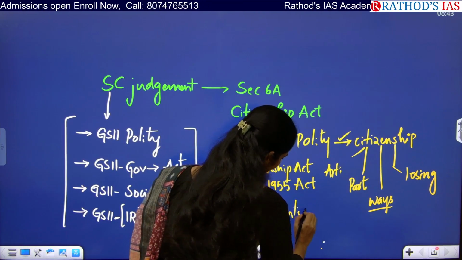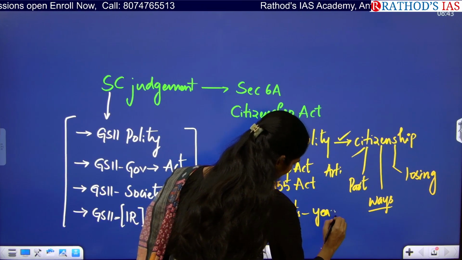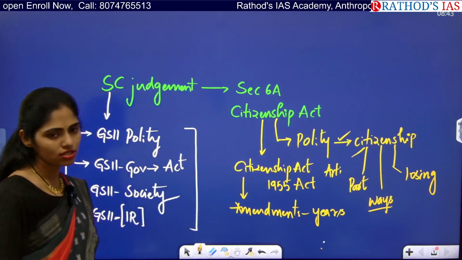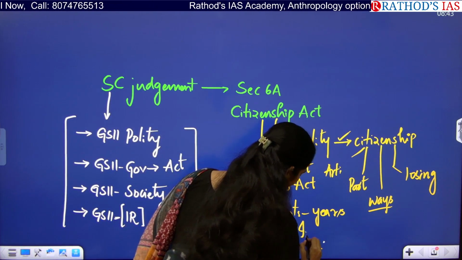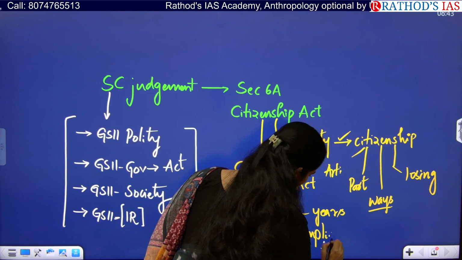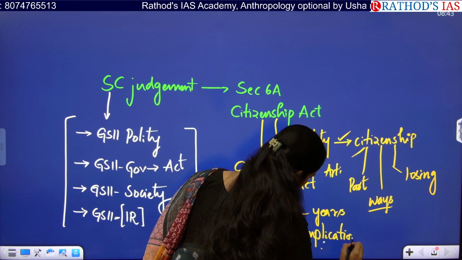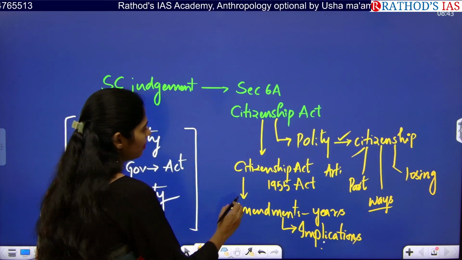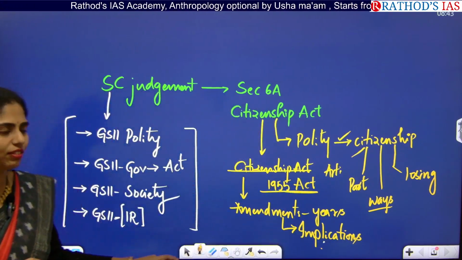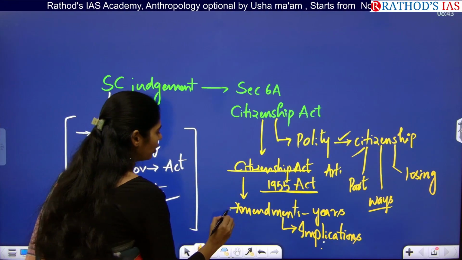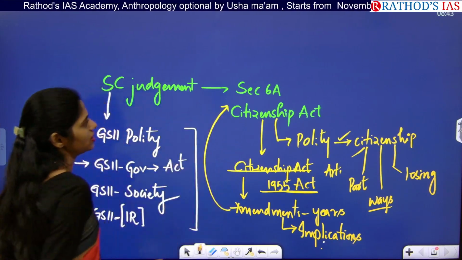You have to see the years of amendment, when we came up with the changes, and what the implications of those amendments are. So we are talking about one of the amendments of the Citizenship Act of 1955, and in that amendment we added this Section 6A.